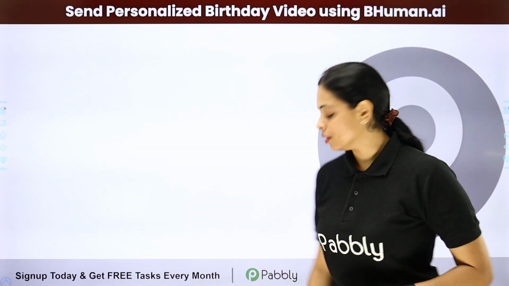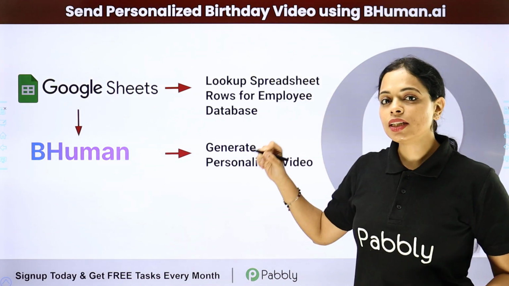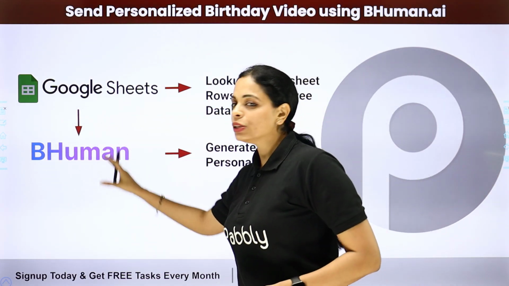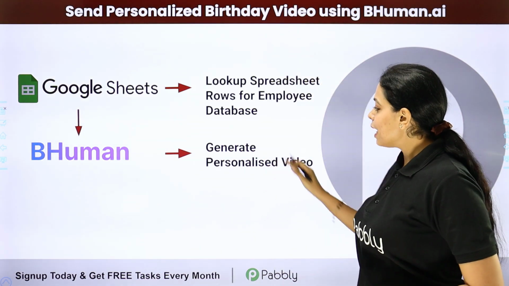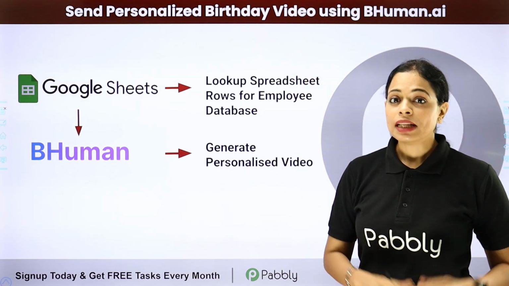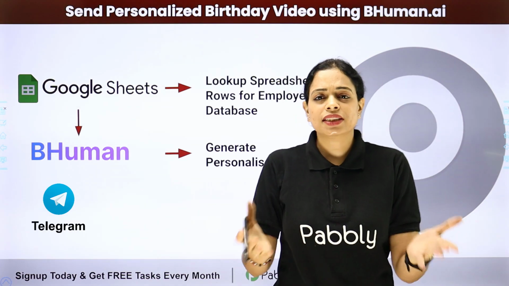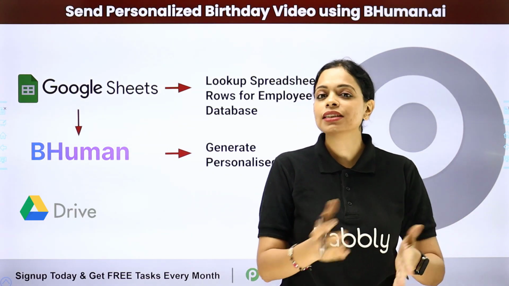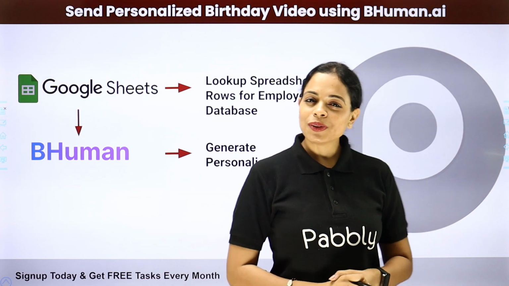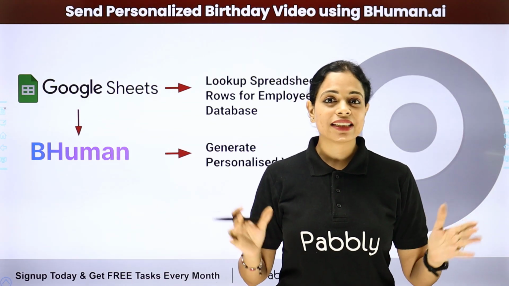So what did I do here? Here I had the details in my spreadsheet, and then I have integrated my spreadsheet with BHuman.ai, which is an artificial intelligence application, and here I have generated this personalized video. Now you can send this personalized video to your team on Slack, Discord, Telegram, WhatsApp, or you can just save this in your Google Drive or in the same Google Sheet. Now, do you want to learn how you can do this yourself without the need of any technical expertise?